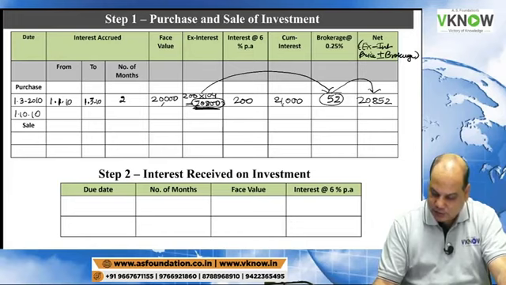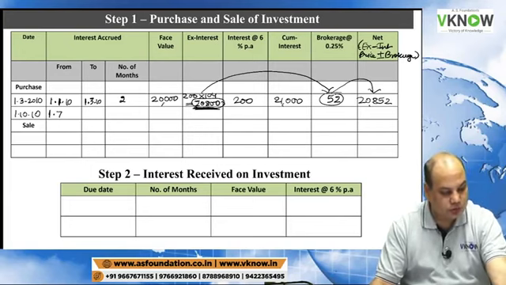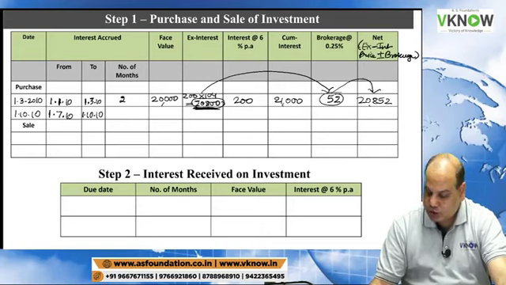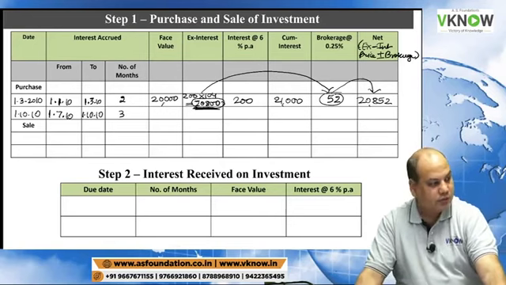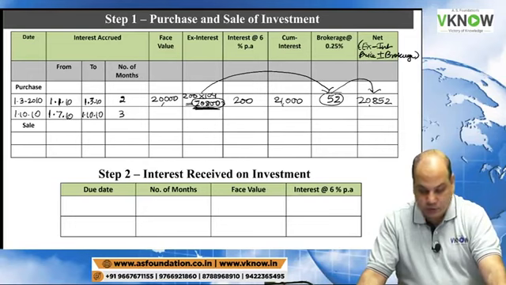One more purchase was on 1/10/10. There is a purchase. Interest will accrue from 1st July 10 to 1st October 10. July, August, September. That is 3 months.